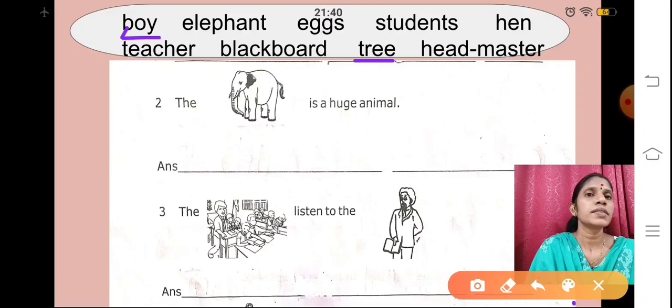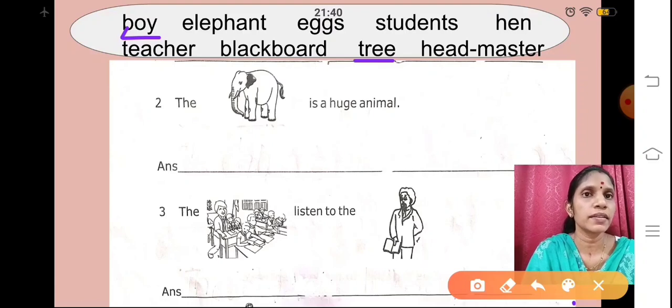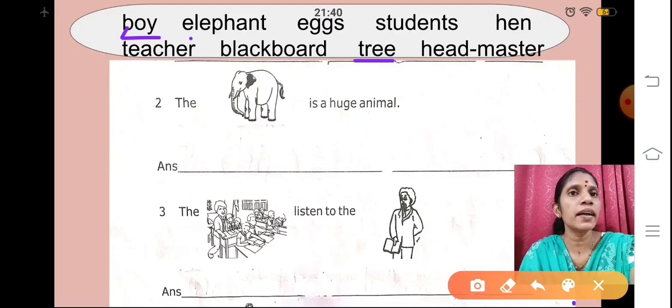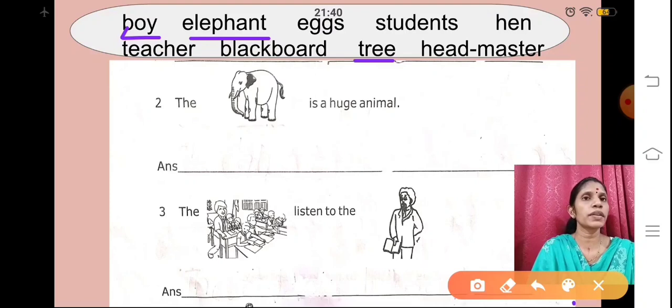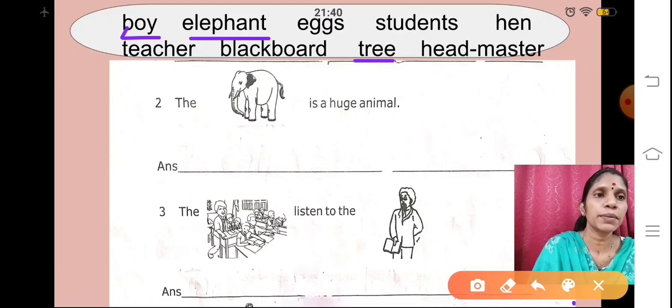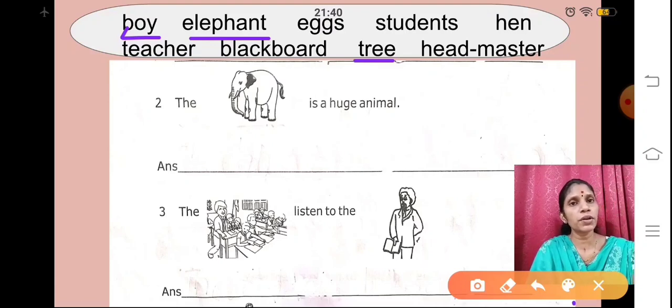Now second, what is given there? The image of an elephant. They have given the image of an elephant. So here you will write elephant. What will you write?